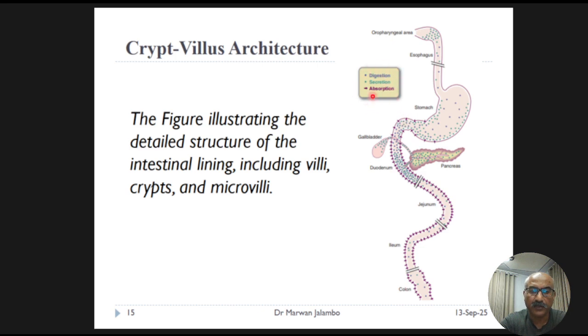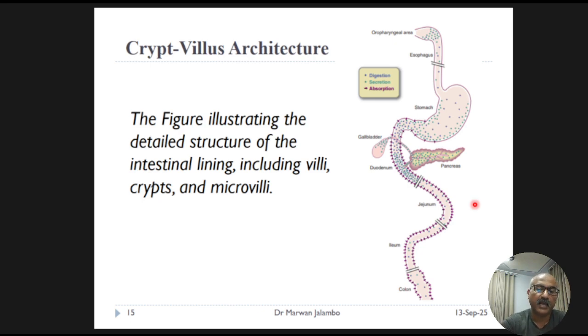Here, according to the color, digestion is in blue, secretion in green, and absorption in pink. The secretions are added from the salivary glands, stomach, pancreas, and liver, while some absorption starts in the stomach, like alcohol. The vast majority of all nutrient absorption occurs along the length of the small intestine. So the colon's primary absorptive role is for water and electrolytes.